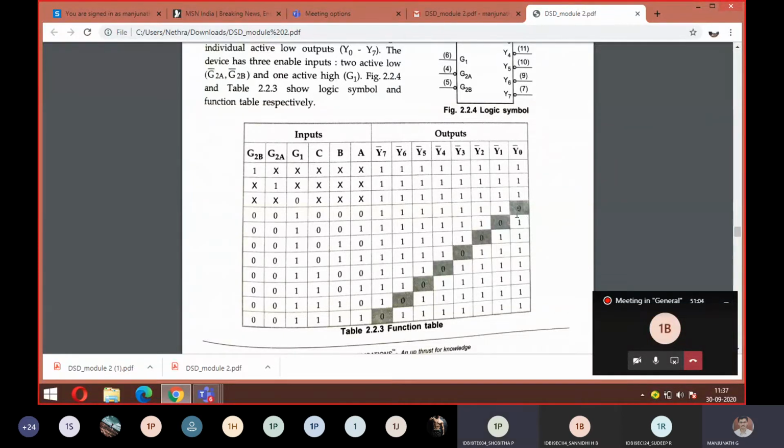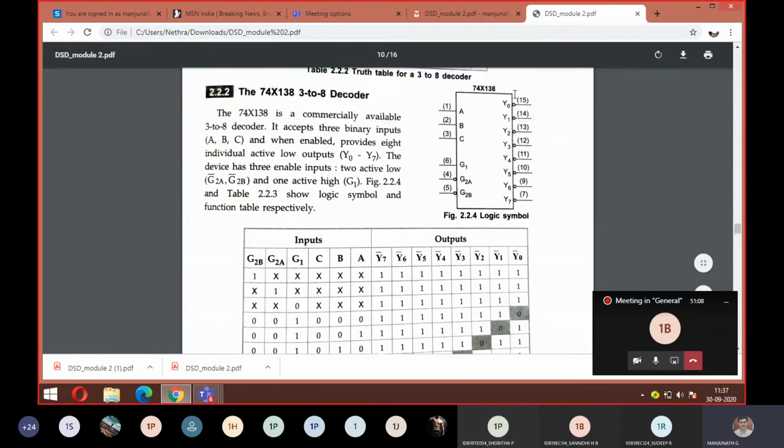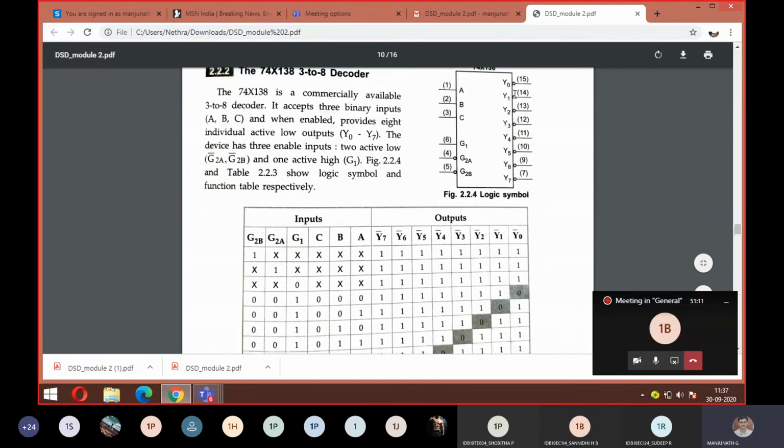Complement. So now we should take the complement, because outputs have complement logic. This is the only change from your normal decoder to your 74138 IC. If you remember this much, that will be enough to write in the exam. You can expect this for 6 marks: explain the 74138 3:8 decoder. Am I clear, everyone? Yes, sir.